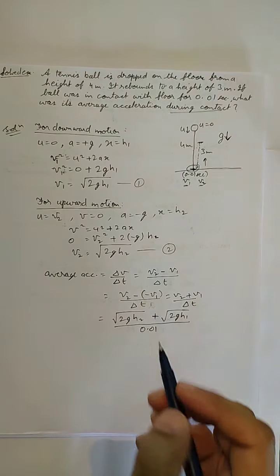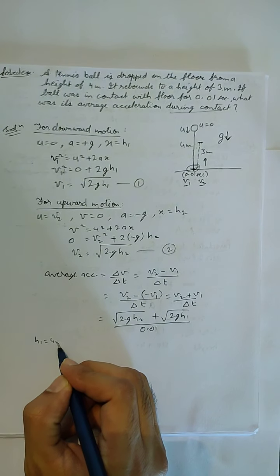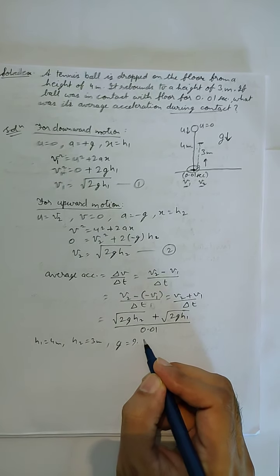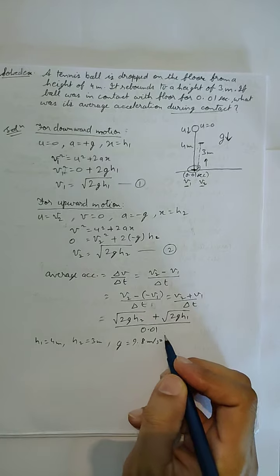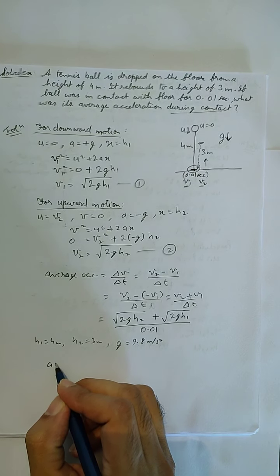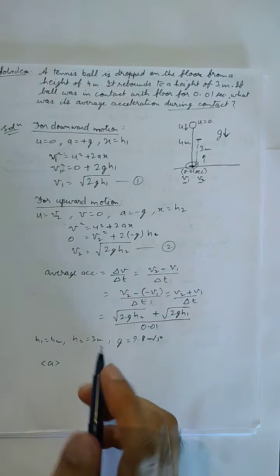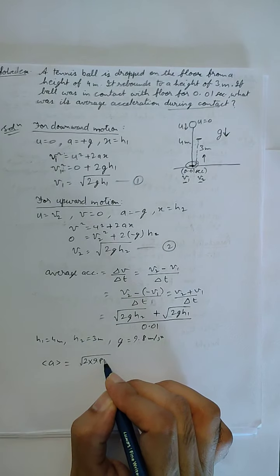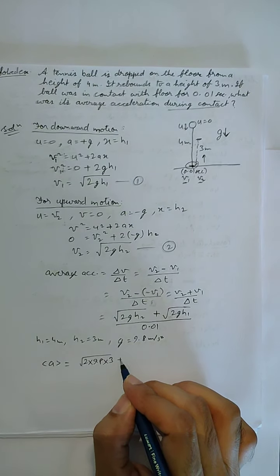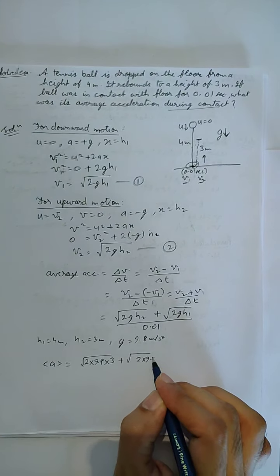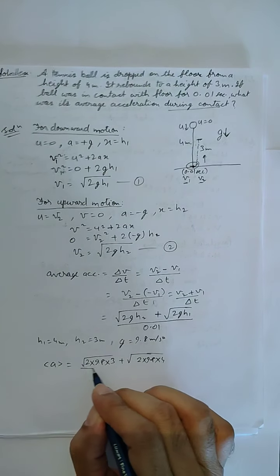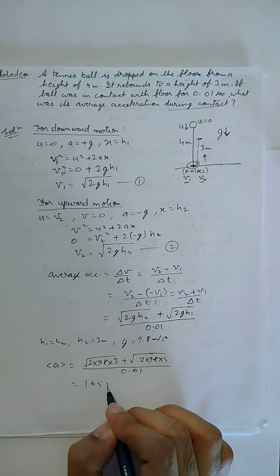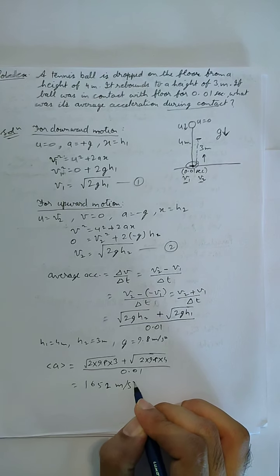So now h1 is 4 meters, h2 is given as 3 meters, and g we are taking as 9.8 meters per second square. If we put this, then the average acceleration will be equal to root of 2 into 9.8 into 3 plus root of 2 into 9.8 into 4, upon 0.01. This part you will do yourself. I am directly writing the answer. If you solve this, you will get the average acceleration of 1652 meters per second square.